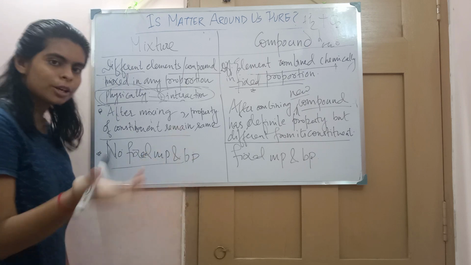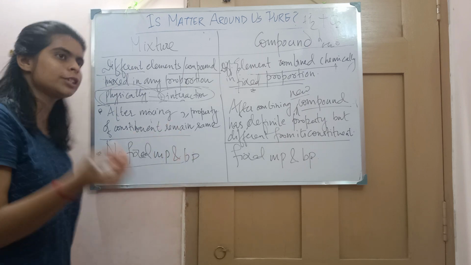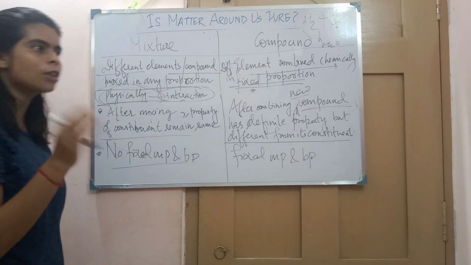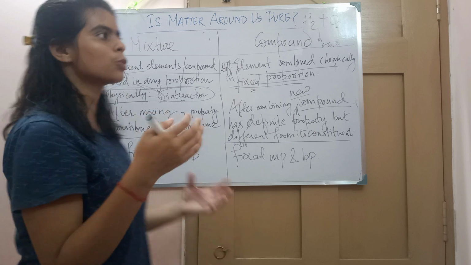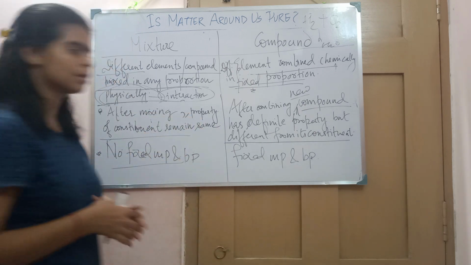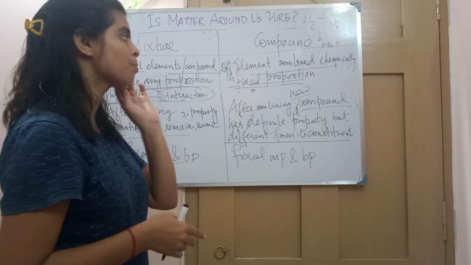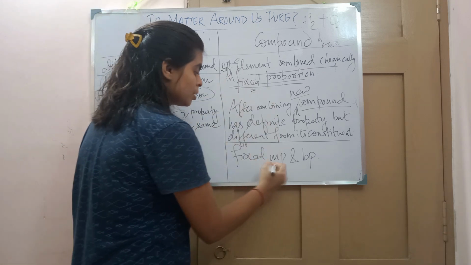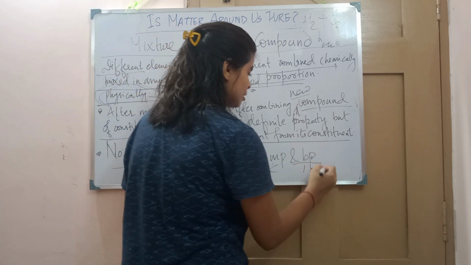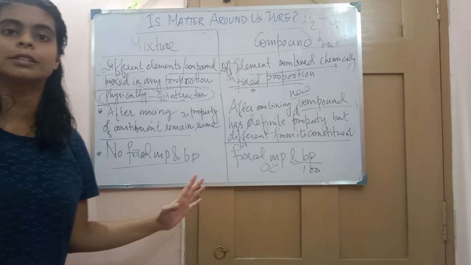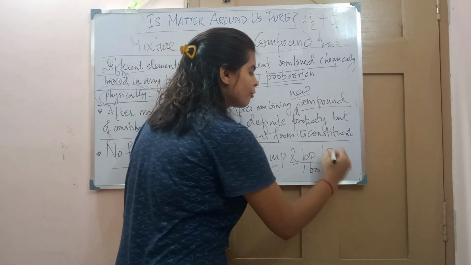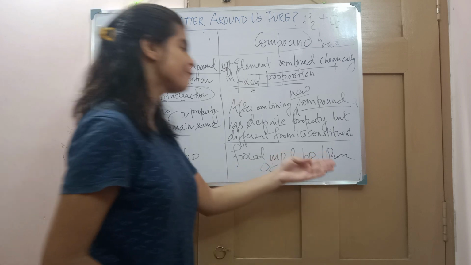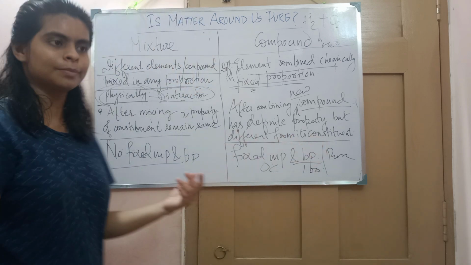A mixture has no fixed melting point or boiling point. As you have seen, adding salt to water will decrease the melting point, because in the hilly areas they add salt to the ice so that it melts easily. But here, yes, a compound has a fixed melting point and boiling point. Water has a fixed melting point, that is 0 degree, and boiling point, 100 degree, if no impurities are present and it is in a pure form.